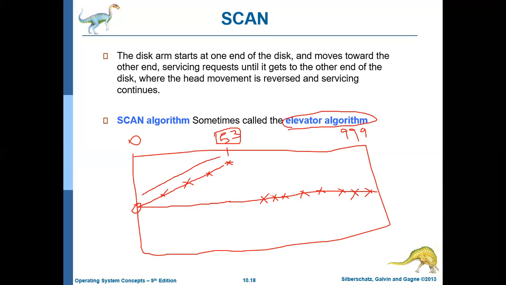After reaching the zeroth cylinder, it has to come back all the way to these locations. So until this time, these requests were expected to wait. So this is one of the drawbacks with the scan algorithm.